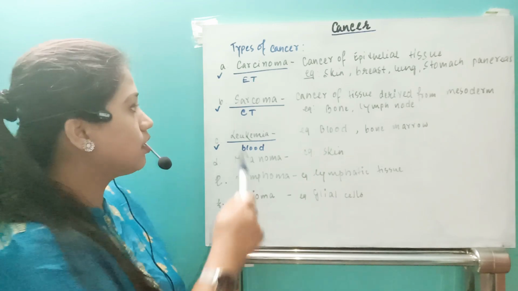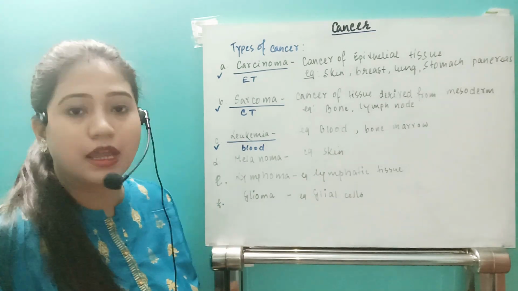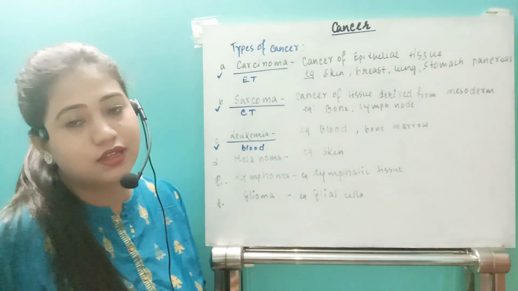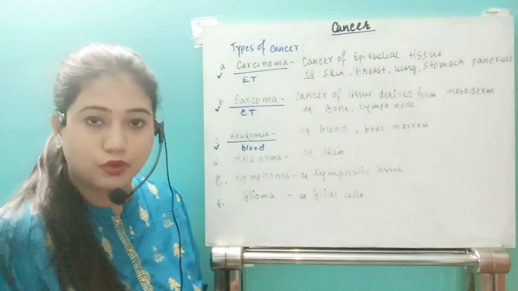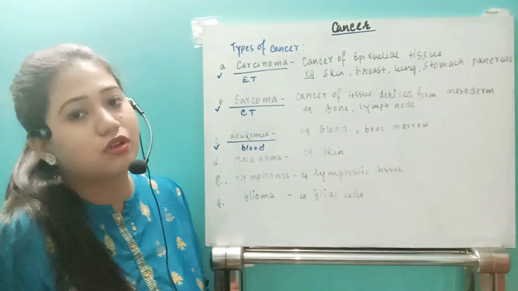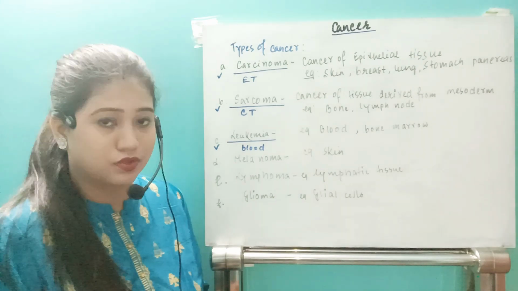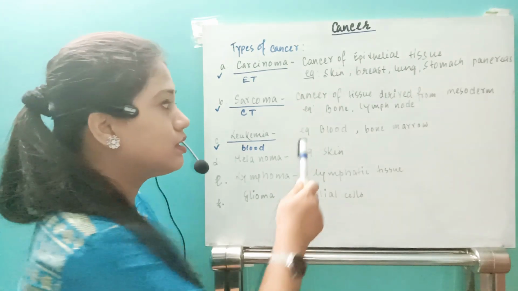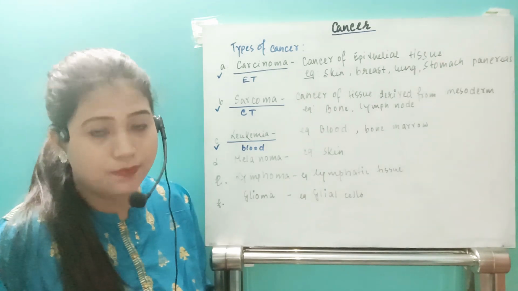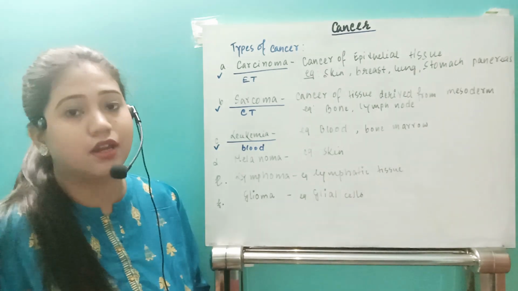Next one, sarcoma. This is the type of cancer where the tissues generally affected are derived from the mesoderm. Okay, so connective tissue is derived from the mesoderm. Even muscular tissue is also derived from the mesoderm, right? So this will include bone cancer and cancer of the lymph node. That will be included under sarcoma.